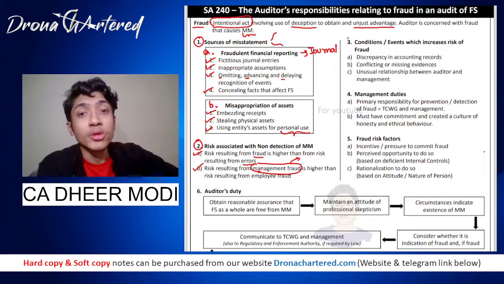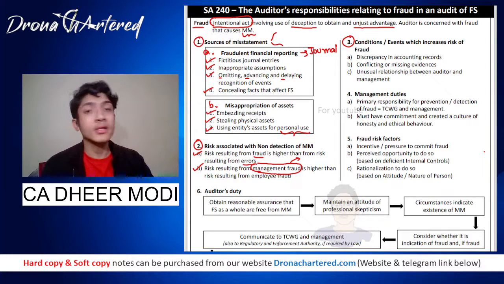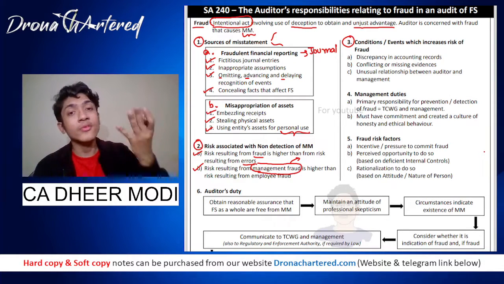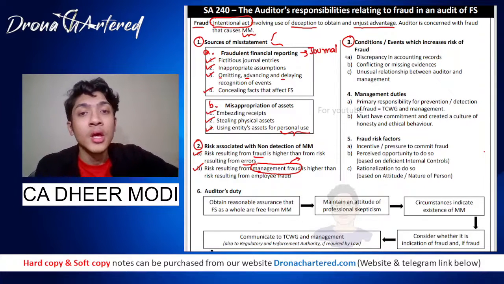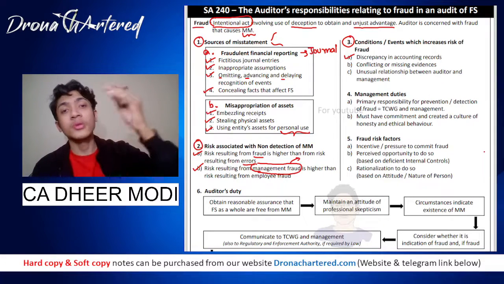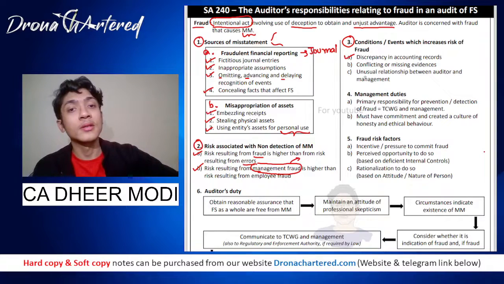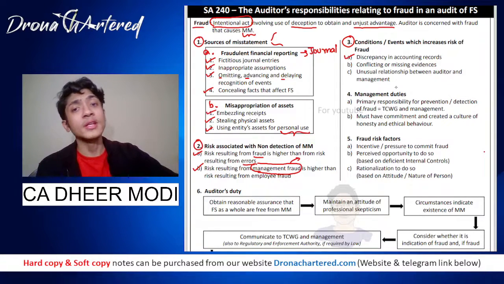Okay. Now your third point is with regards to conditions or events which increase the risk of fraud, in which case it might be possible that the risk of fraud increases. As to what circumstances? So your first is discrepancy in accounting records, because if your ledger shows something else and your journal shows something else, this is a discrepancy. It is possible that some fraud has taken place.